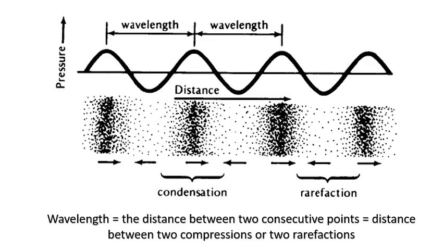Another characteristic of a sound wave is called the wavelength. The wavelength of a sound wave is the distance between two consecutive points in the wave that are in phase. For example, that is between two compressions or two rarefactions.